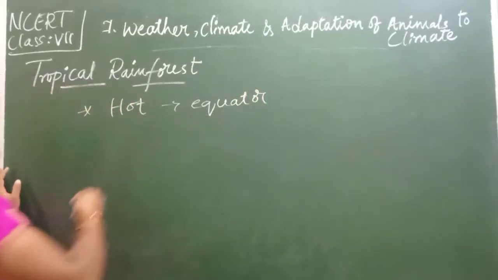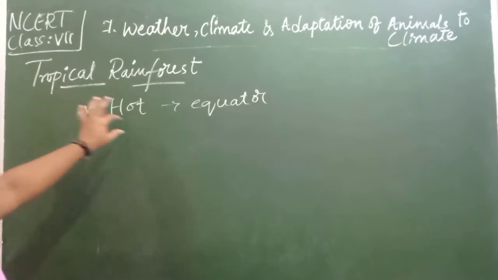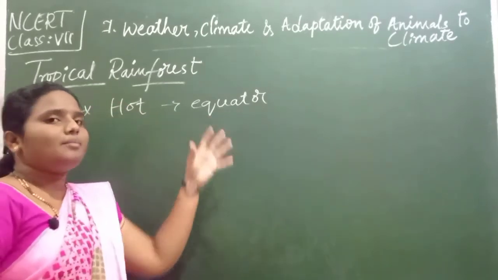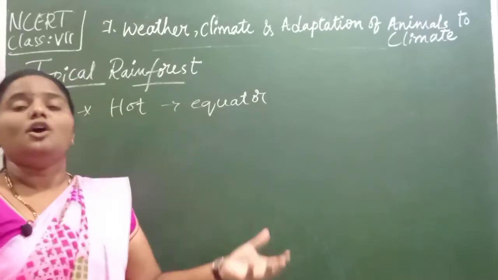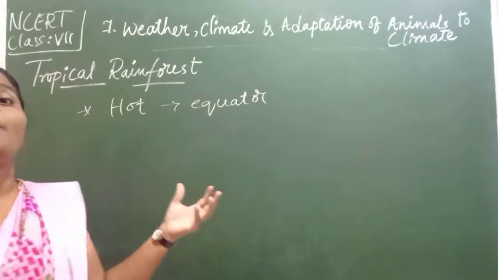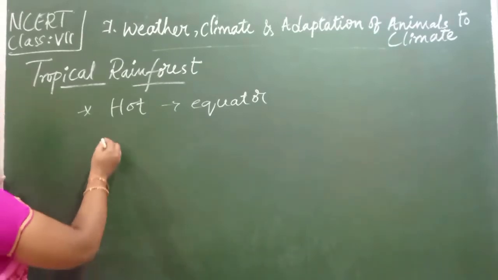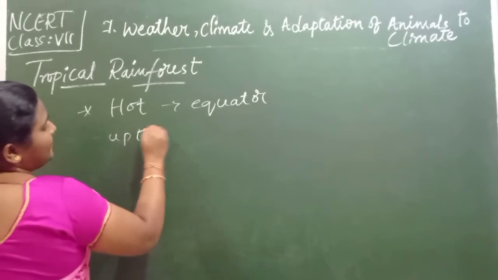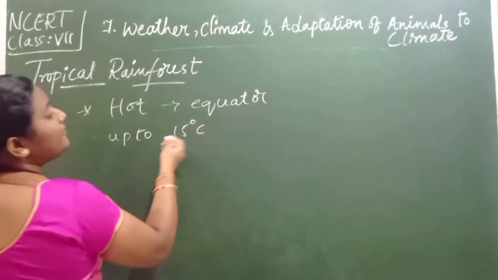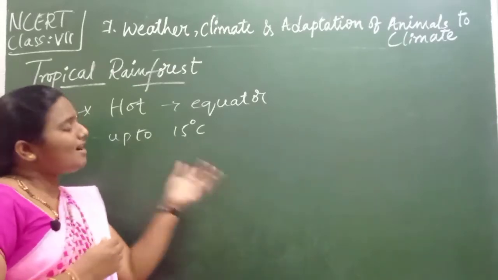The tropical regions generally lie near the equator, and because of that the hotness will be more. Even in the winter season, the temperature may be around 15 degrees Celsius, which means a lot of warmth we can find here.